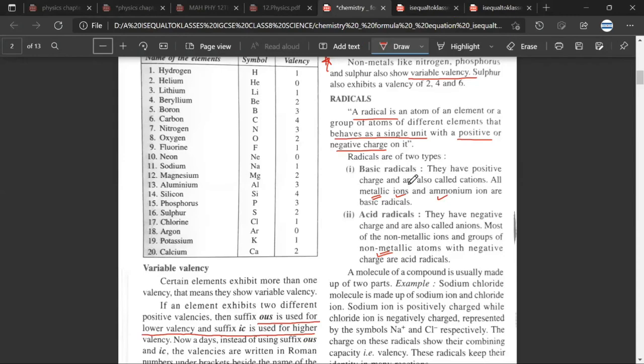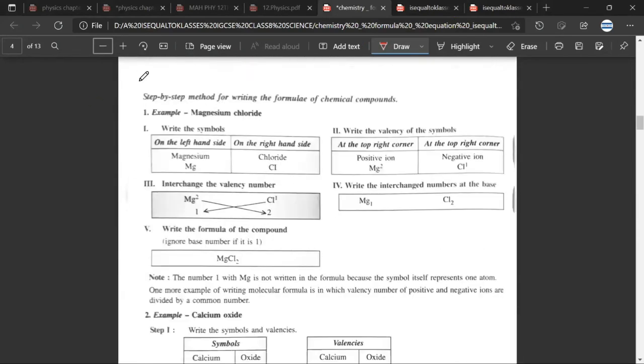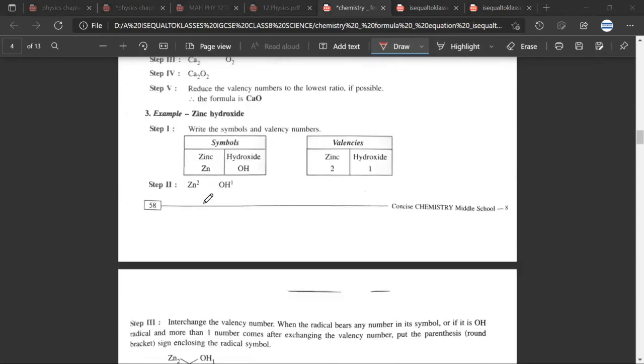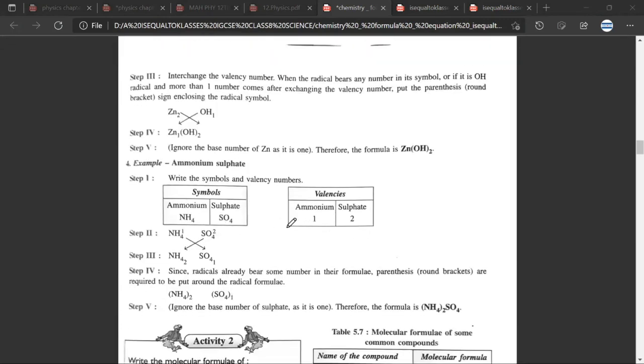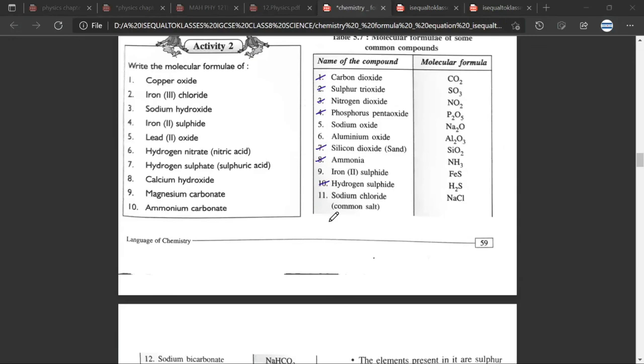Now, when you look at the video again, you will understand things that we had missed. So this book also has a few examples. You can look at these also. Any doubt? No, sir. Try to do these questions also. Okay, sir.